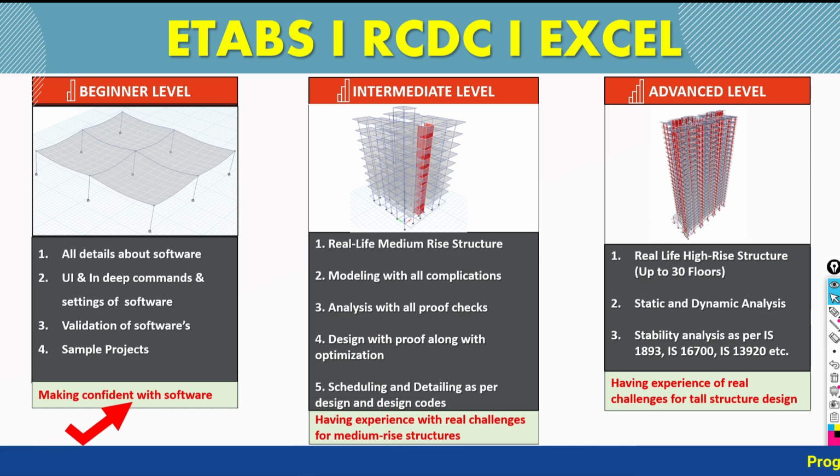This complete training program we have properly scheduled in 3 levels: beginner level, intermediate level, and advanced level. My dear friends, at this point please don't be misconceived that these are 3 different trainings.